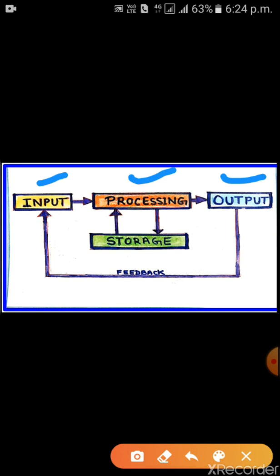When the data is processed in the CPU, it will give useful information. It is called output. After receiving the meaningful information, the output unit will display the data. Output devices are monitor, printer and speaker.